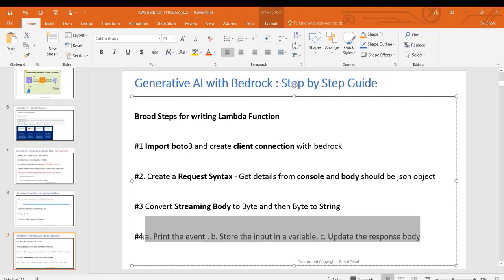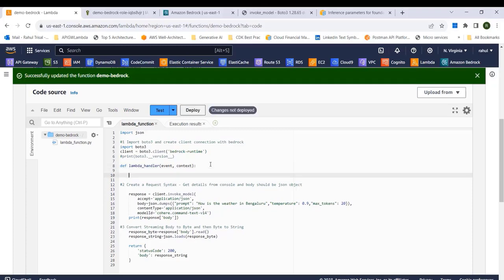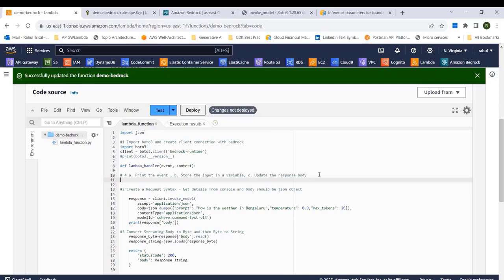Now, before we do that, let's go ahead and look at the next step in our guide. So this is the fourth step. I will paste it here because this is where it should be. Okay. Now let's look at what are the steps that we should follow to have that prompt come in as part of a request event rather than hard coding the value. Okay, so the first thing that we are going to do is print the event so that we know the event is correct or not.